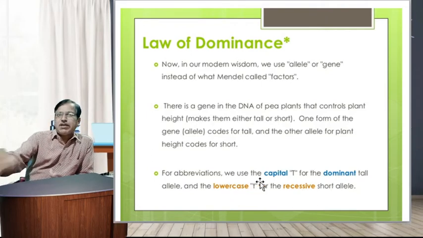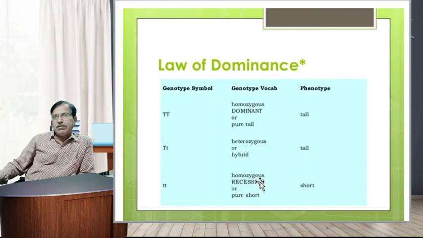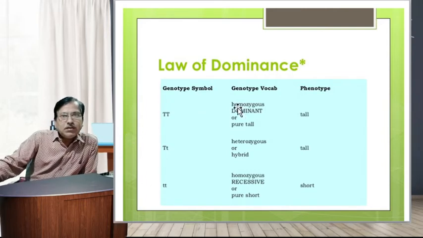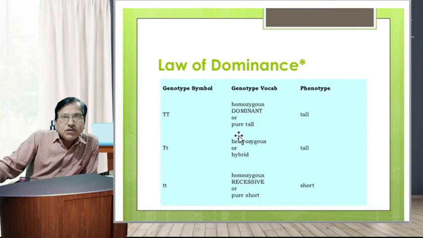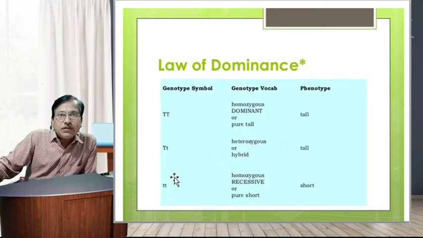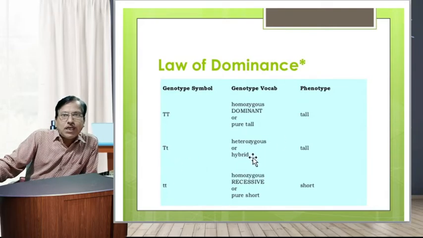the lowercase small t for the recessive short allele. We indicate this in a square, a cross making. The law of dominance in genotype symbol and phenotype: capital TT is homozygous dominant or pure tall, phenotype tall. Capital T small t is heterozygous or hybrid, and the phenotype is tall. Small tt is homozygous recessive or pure short.